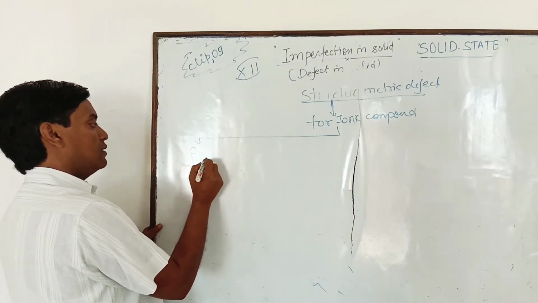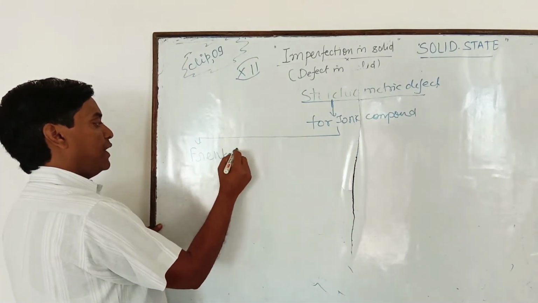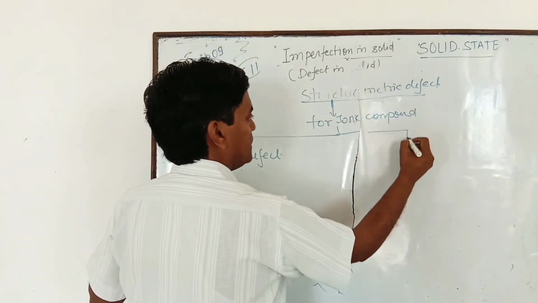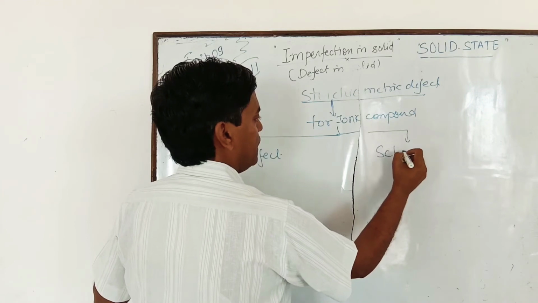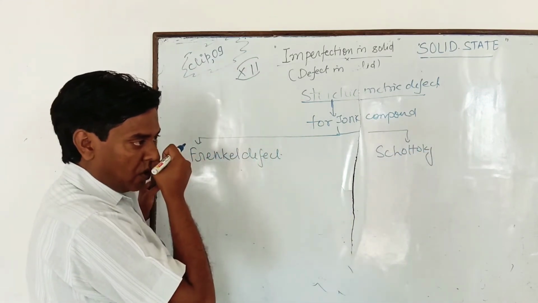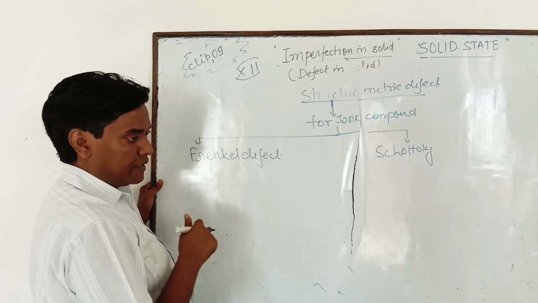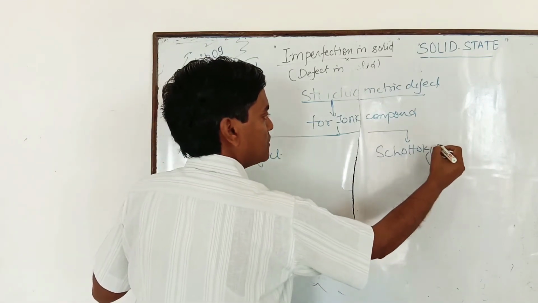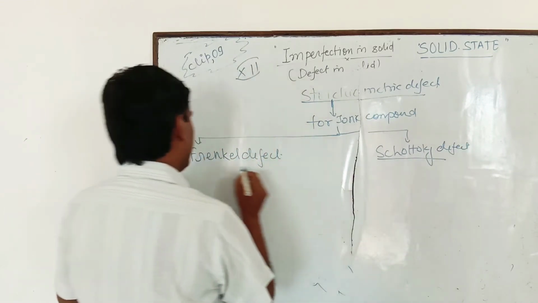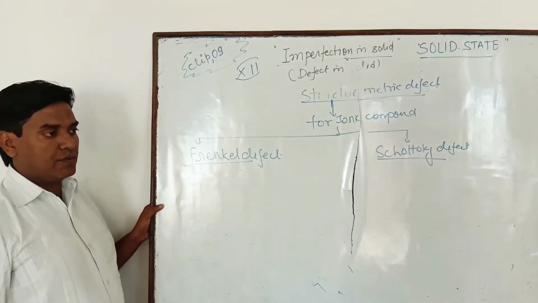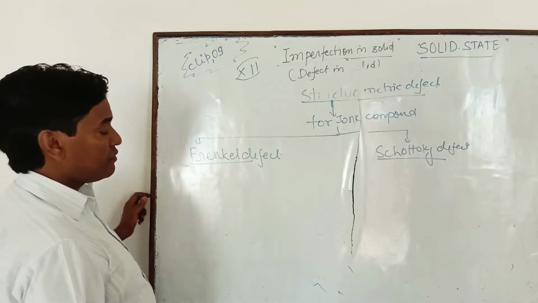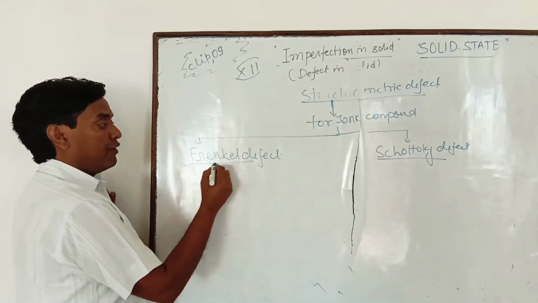One is Frenkel defect and second is Schottky defect. So one is Frenkel defect and second is what? Schottky defect. Clear? Students, what happened in Frenkel defect?